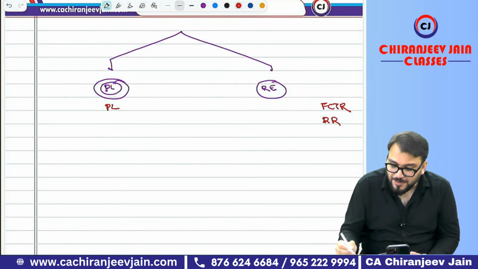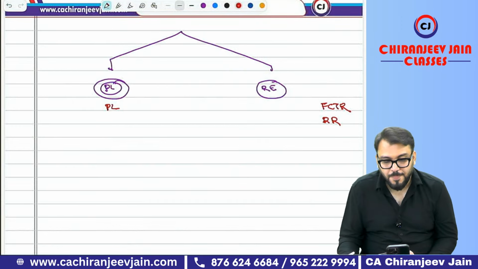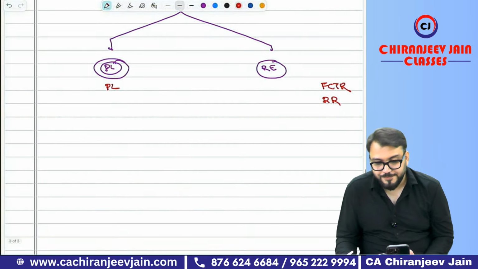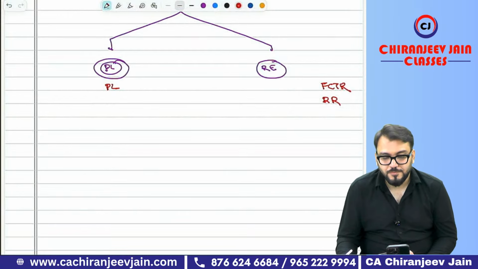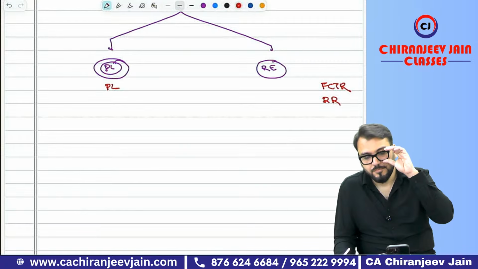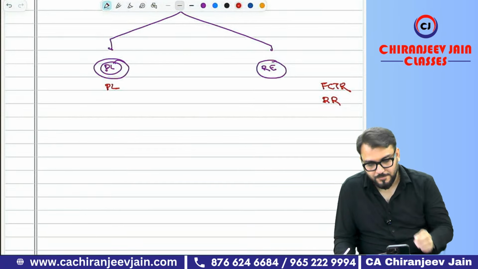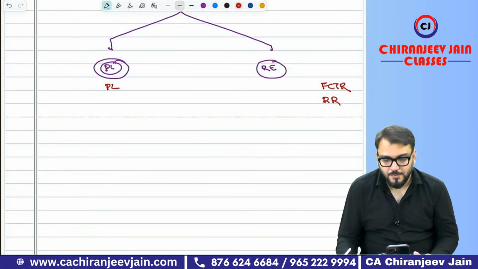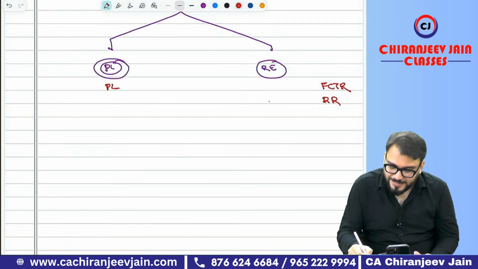Revaluation reserve as per Ind AS 16, retained earnings. Very good.